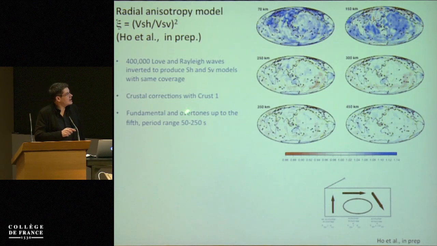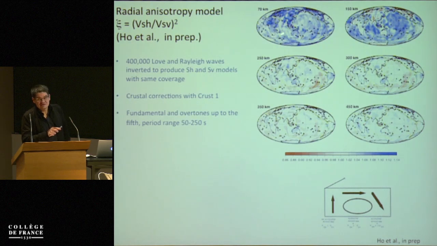We are working at a bit longer period compared to the Xi model that you have seen and that was shown yesterday by Ana Ferreira. The idea is to avoid being too sensitive to the crust, and we use the best crustal model that we have. And when we do that, you can see that at shallow depth, it looks pretty much like the model by Jean-Paul. SH is roughly faster than SV, so it means horizontal flow.